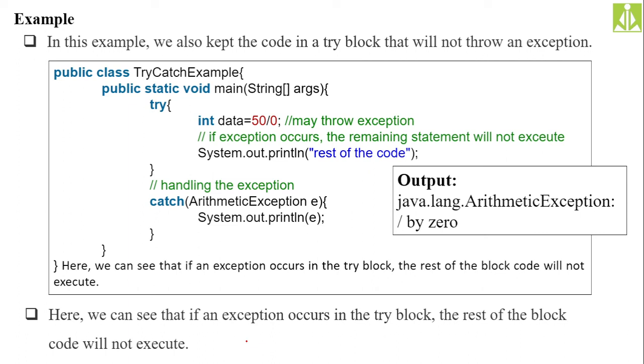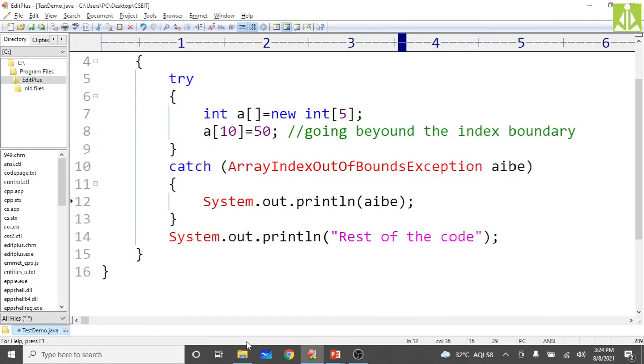The statement which is generating the exception, at that point only the control will be thrown out of the block. So whatever statements you are keeping inside the try block, other than the exception statement, they will not be executed. This type of example we will see quickly on the Edit Plus.